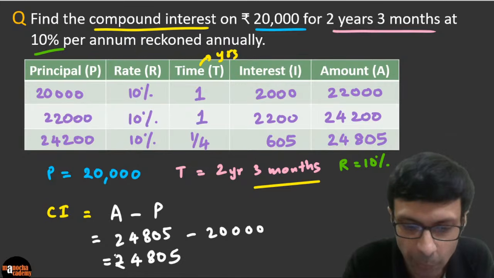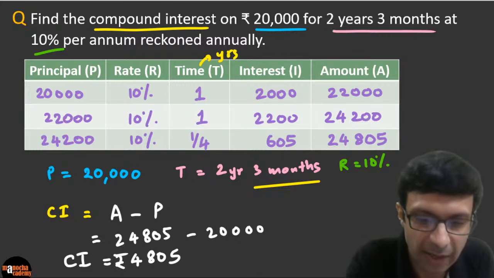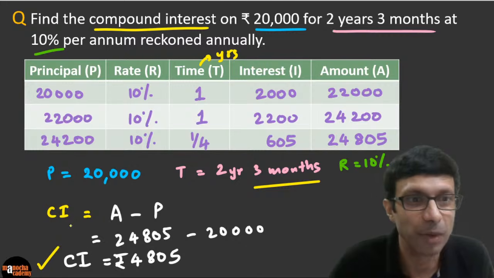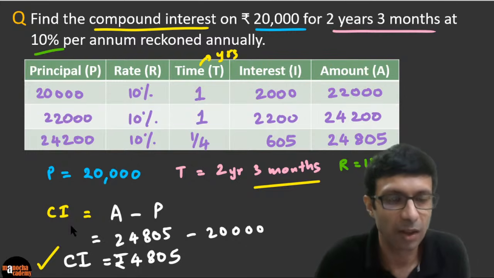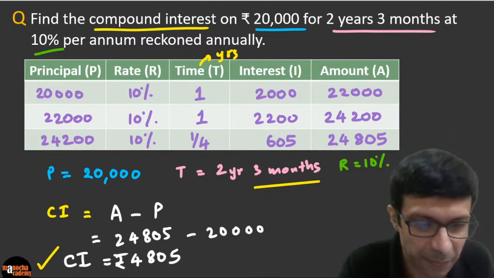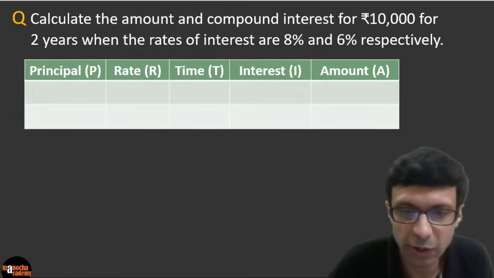Are you guys getting it? And rupees, right? The unit. So this will be the compound interest. Is everybody getting that answer? Awesome. So we were asked to find the compound interest. If they said amount, then you give the final amount. Excellent, guys. Okay. So let's move on to our next question. So we've done this question here. Let's go to our next question.